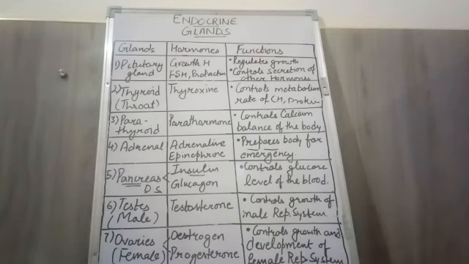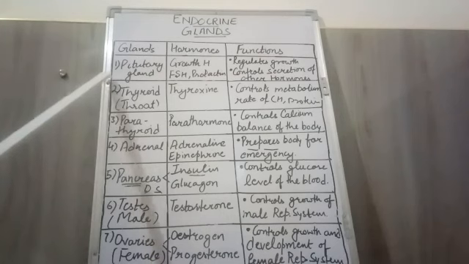Now what about the development of the female reproductive system and other organs? It also helps to regulate the menstrual cycle and the formation of Graafian follicles during menstruation in females. So these are the hormones which play a very important role in the human body. All the hormones have specific functions to perform in the human body.